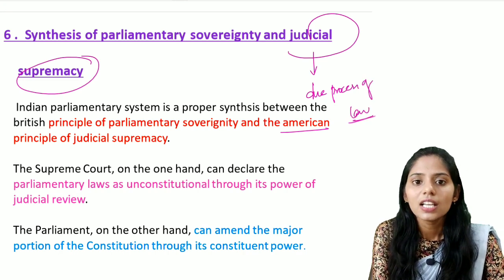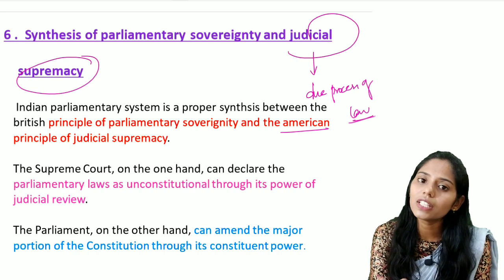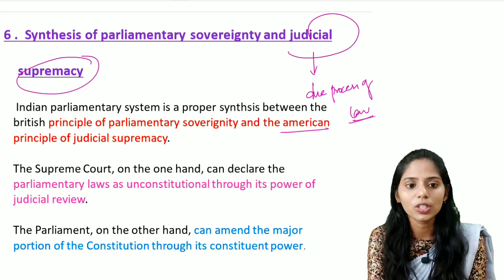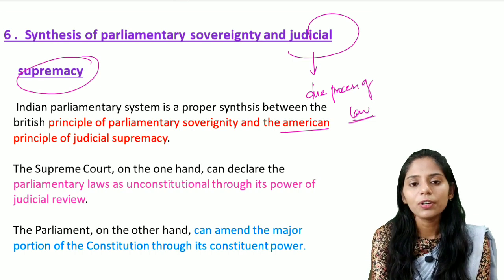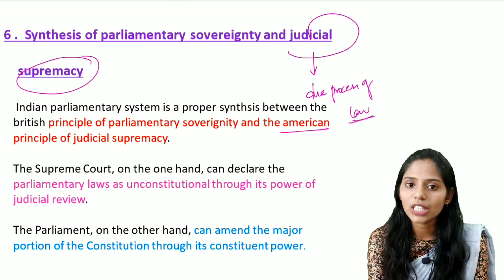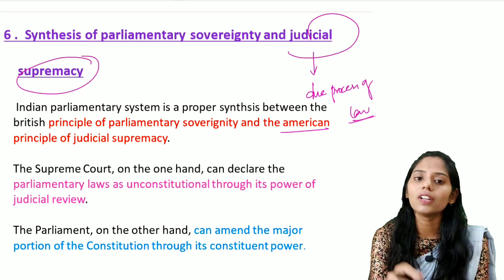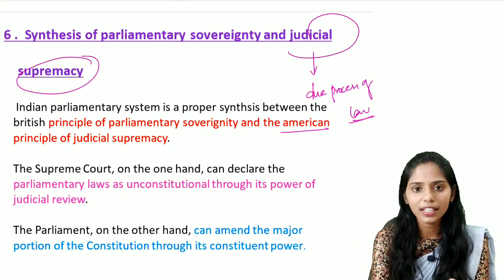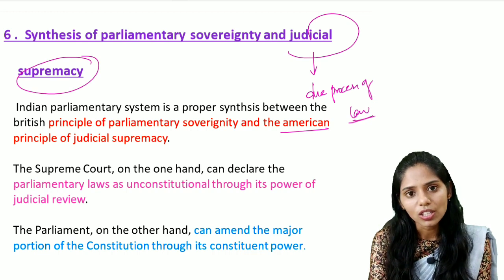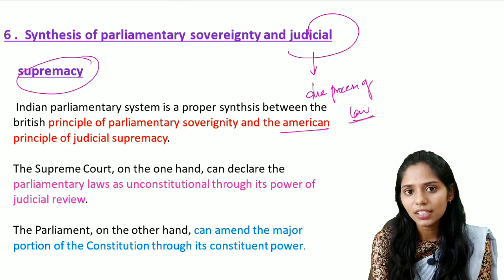Okay, that means there is a proper synthesis between parliamentary sovereignty and judicial supremacy. That means we know there is a constitution. If any need arises to change the constitution, the parliament will come up with the amendments and make the laws. Correct? Whether these laws are correct or not is decided by the judiciary.